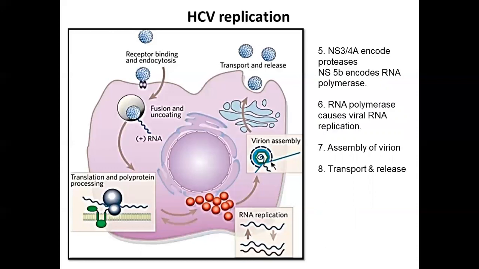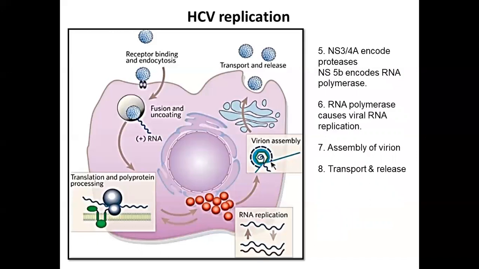The NS5B is encoding for RNA polymerase. Now, this RNA polymerase is causing the viral RNA replication. That means, so far you have seen that the polyproteins or the protein part of the virus have been produced by the process of translation. Now, we require the genome of the new virus.